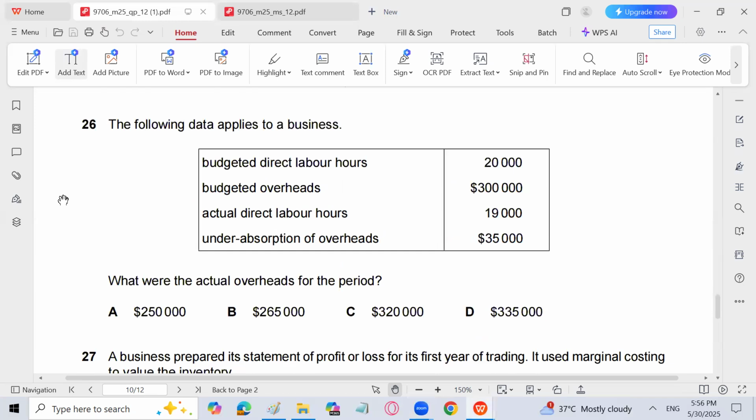MCQ 26. The following data applies to a business. Budgeted direct labor hours are 20,000. Budgeted overheads 3 lakh. Actual direct labor hours 19,000 and under absorption of overhead is 35,000. What were the actual overheads for the period?